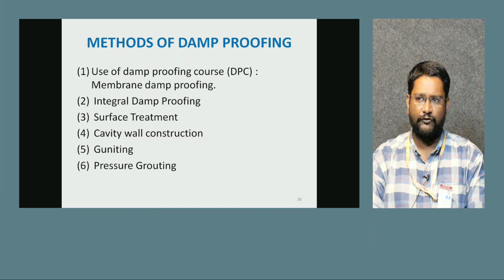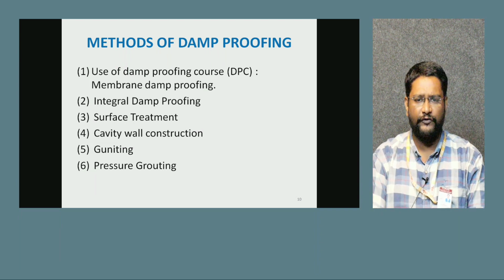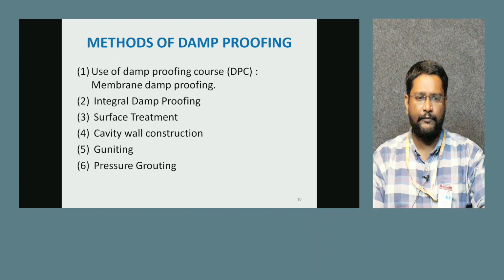What are the different types of damp proofing? How do we have to arrest the moisture? The first one is the use of damp proofing course, that is membrane damp proofing. Next is integral damp proofing, and third is surface damp proofing.